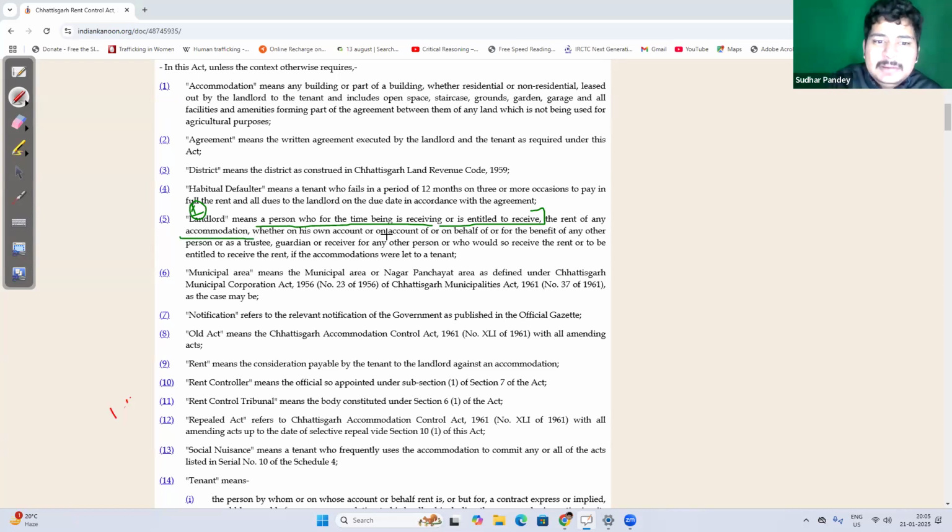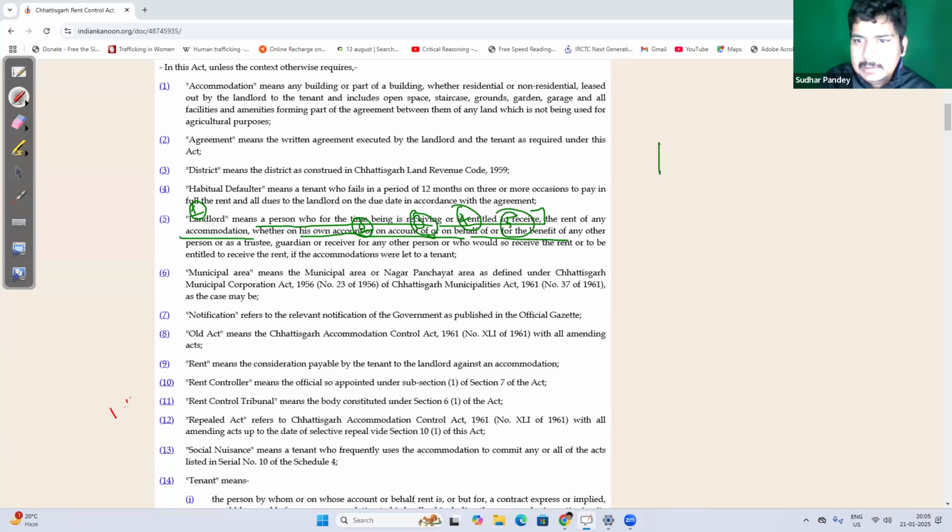Now, second thing shall include whether on his own account. Third, on behalf of. Fourth, on account of, on behalf of, or for the benefit of. Fifth. So in total there are 5 things.